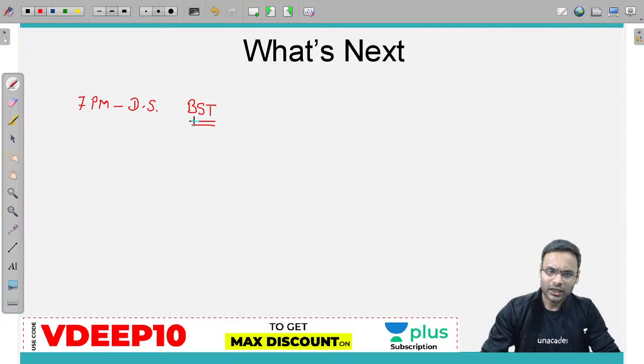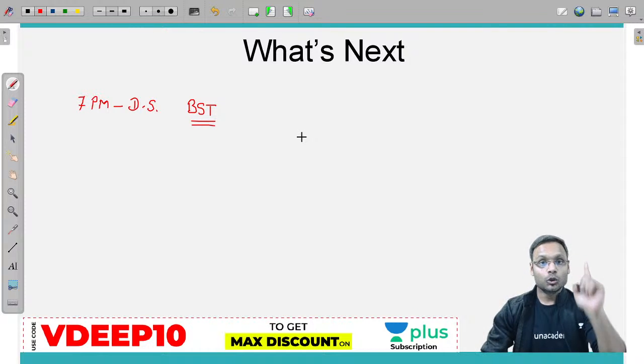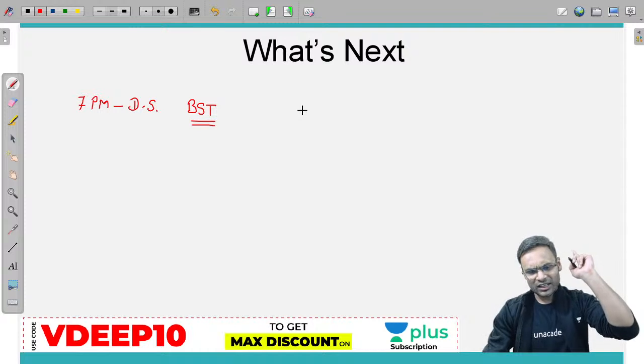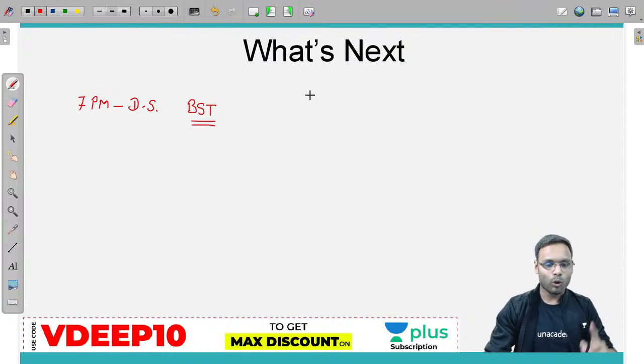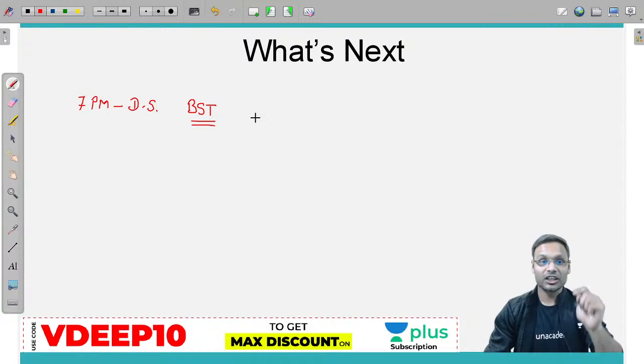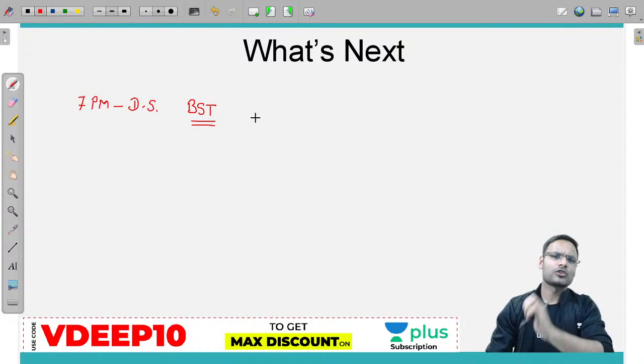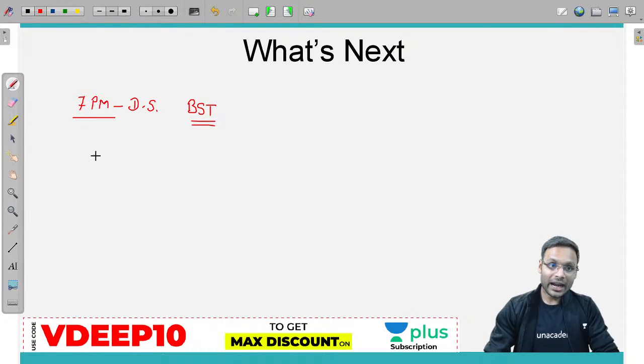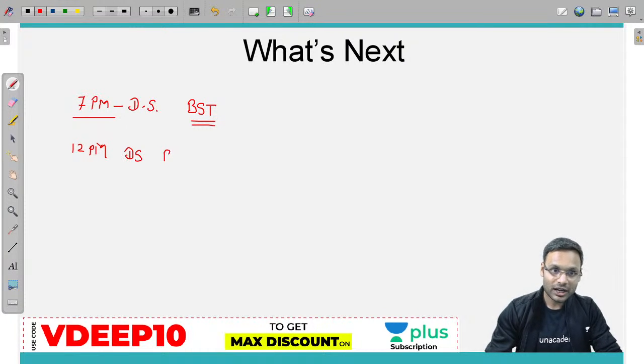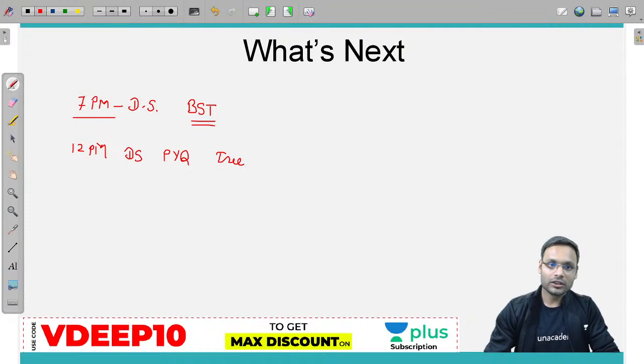Very special topic it should be, so you need to attend it without any failure. आपको ये सेशन अटेंड करना ही करना है। It is going to be a very, very, very important session, just because this particular session is going to have lots and lots of information tomorrow. And apart from that, at 12 PM I am going to have a regular DS PYQ session, so that you can have more questions on the tree data structure, which is part number 3.